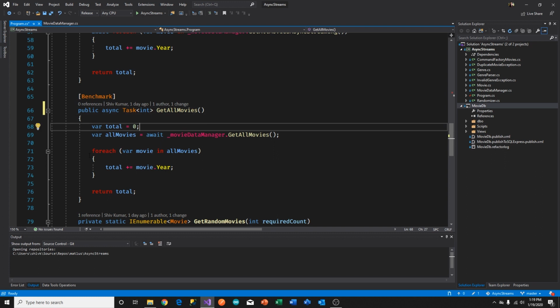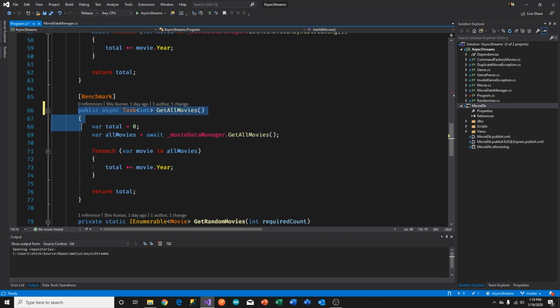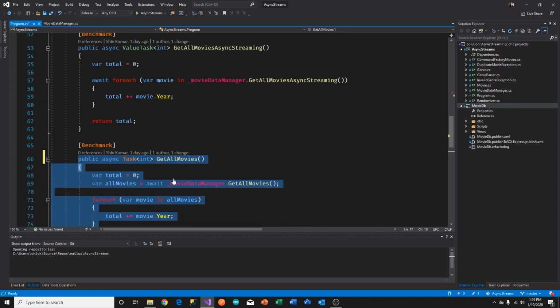And as the foreach tries to get the data, it's going to start doing the pulling. That's what a foreach is doing, pulling the data. Now, if it's not streaming, it doesn't actually pull in that sense. But effectively, if it's streaming, it's pulling that data. But this is the standard implementation. This is just asynchronous. It's not streaming.